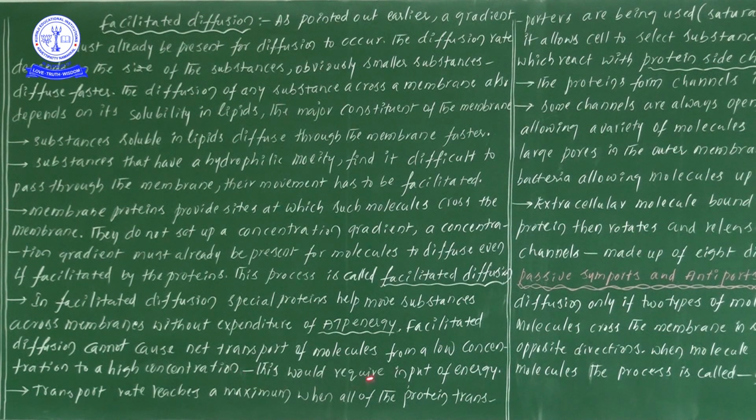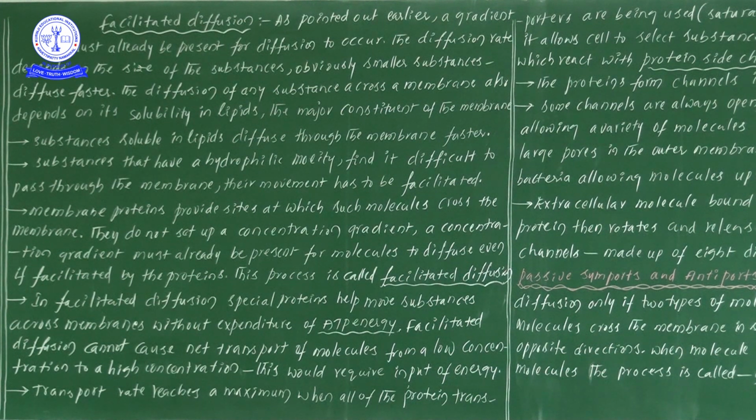And at that time there is an involvement of energy also, we see. This statement is correct for active transport, and this statement is wrong for facilitated transport. My dear students, understand this well. In facilitated diffusion, ions move from high to low, H to L, but here it is L to H, that means low to high. So that's why this statement suits active transport. Why? Because in active transport only we will observe the involvement of energy. I hope you understood, my dear students.